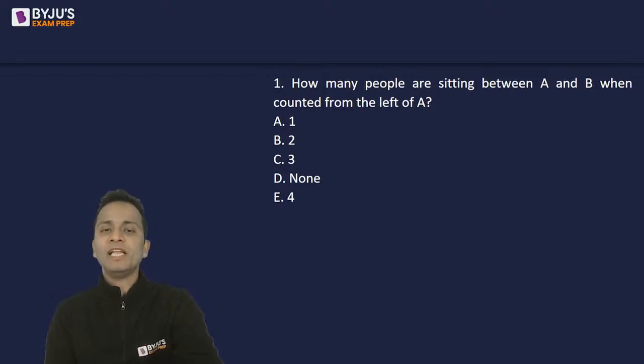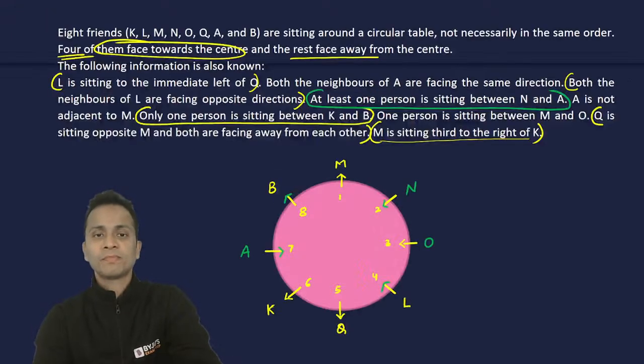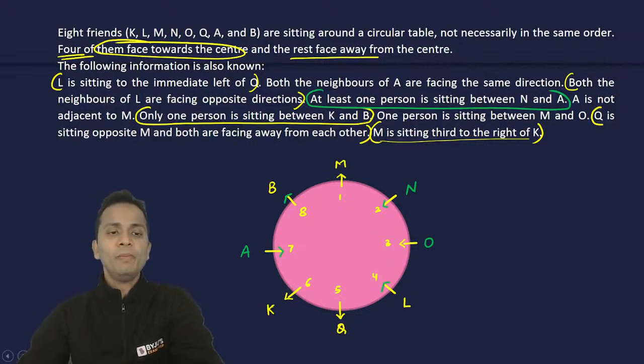Counting starts from the left of A, so first of all, you will have to determine which direction is left of A. Here A is facing inside, so left of A will be clockwise direction.